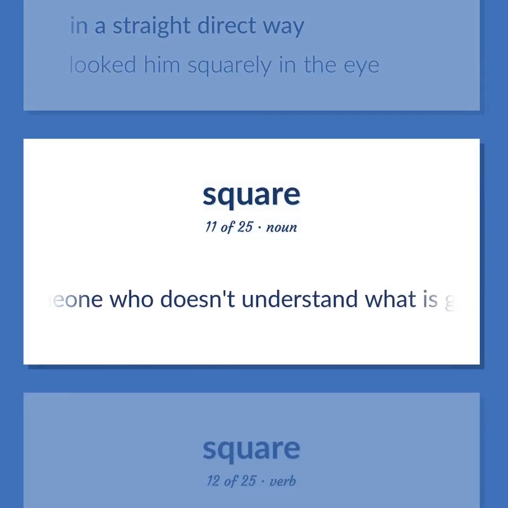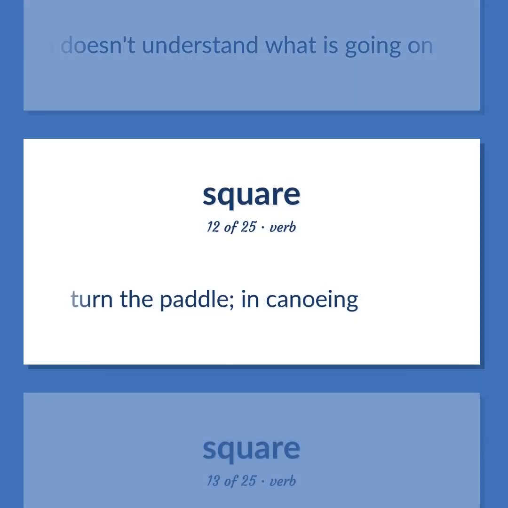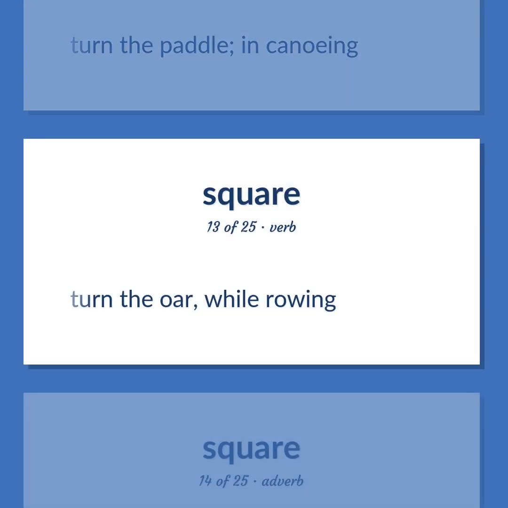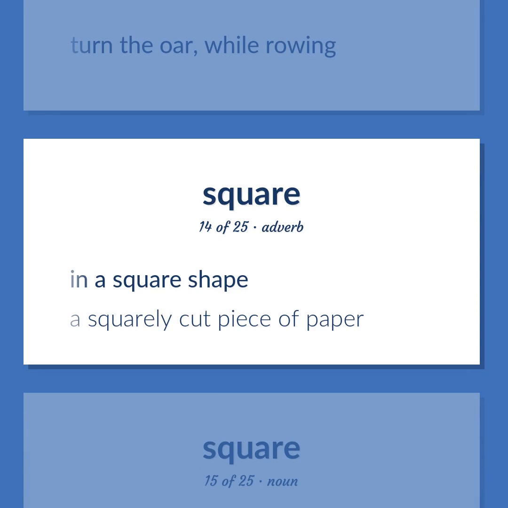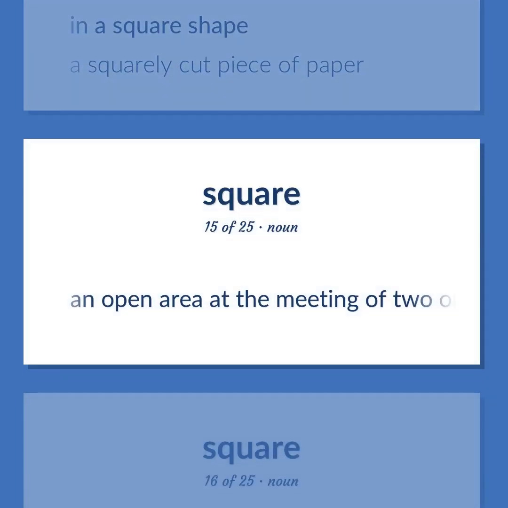Someone who doesn't understand what is going on. Turn the paddle, in canoeing. Turn the oar, while rowing. In a square shape. A squarely cut piece of paper. An open area at the meeting of two or more streets.